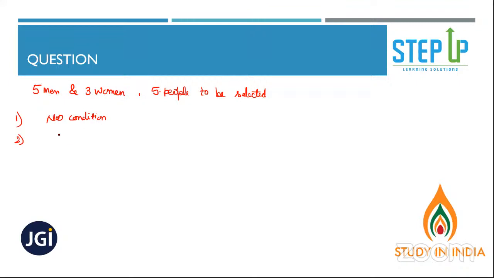So just focus on this one: no condition, at least 2 women, and the third one is at least 2 men, and one more I'll add, at most 2 men. Okay, fine. So what would be your answer?